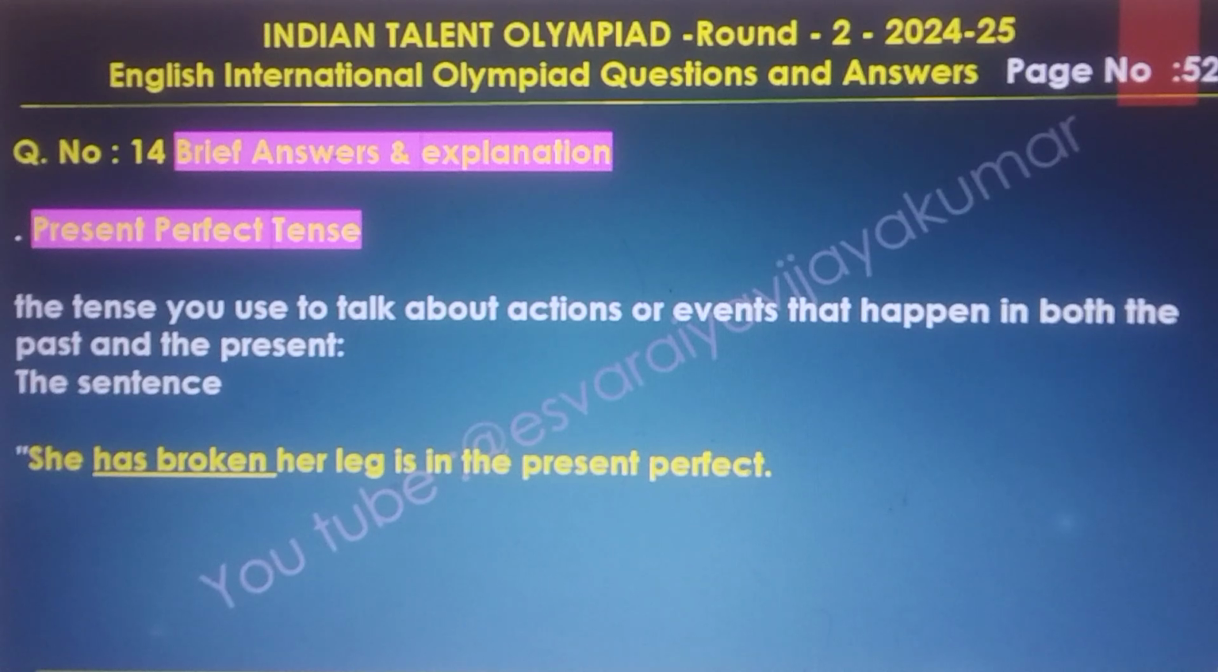And the present perfect tense is the tense you use to talk about actions or events that happen in both the past and the present. She has broken her leg, in the present perfect. Here, has broken, yes, in the present perfect. She has broken her leg. Actually this sentence is present perfect.